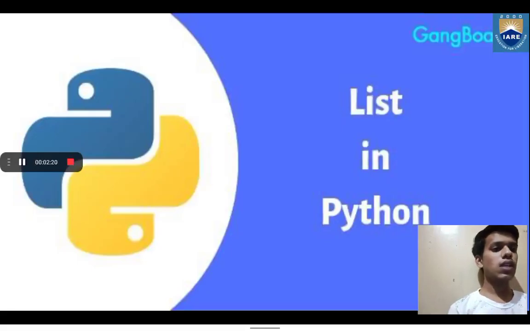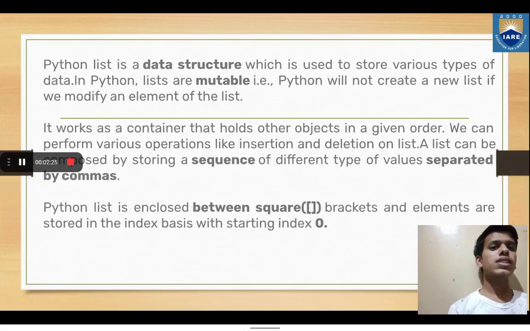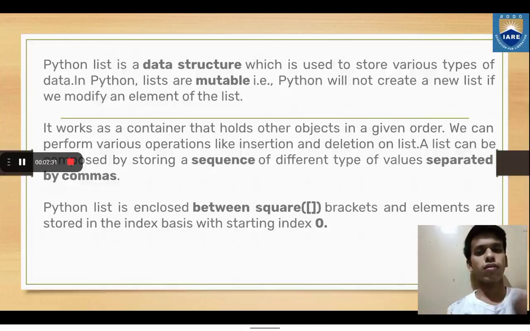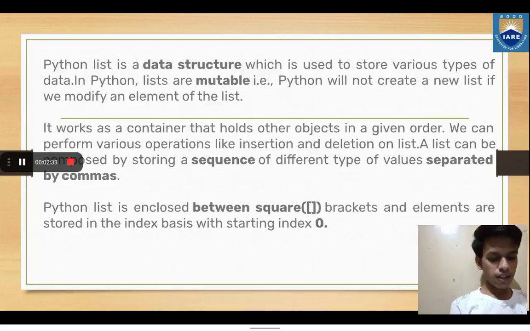So the next sequence is list. Python list is a data structure which is used to store various types of data in Python. A list is similar to an array that consists of group of elements or items. Just like an array, a list can store elements, but there is one major difference between an array and a list. An array can store only one type of element, whereas a list can store different types of elements. Hence, lists are more versatile and useful than an array. Perhaps lists are the most used data type in Python programs.